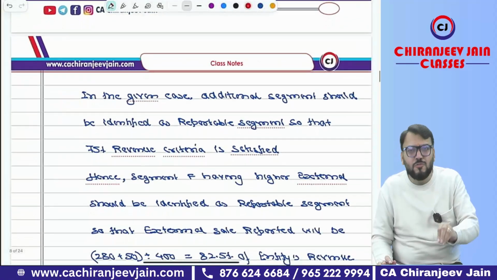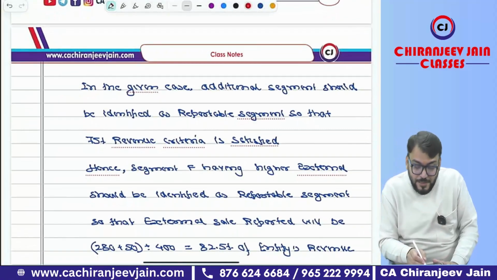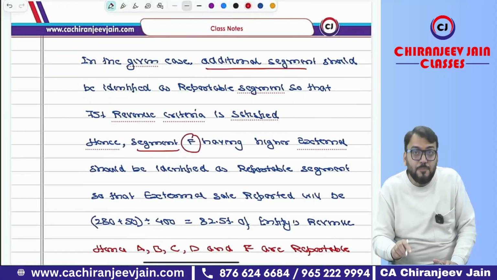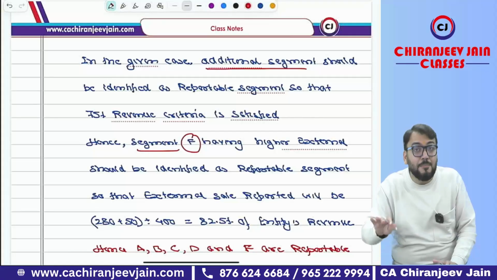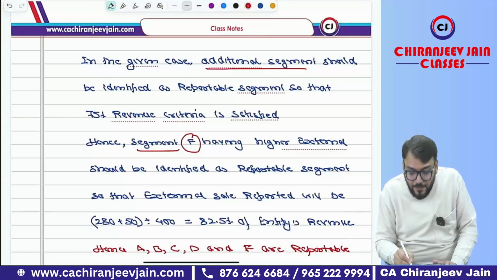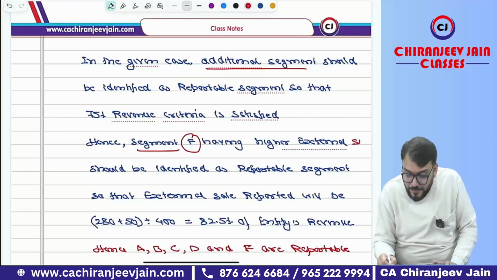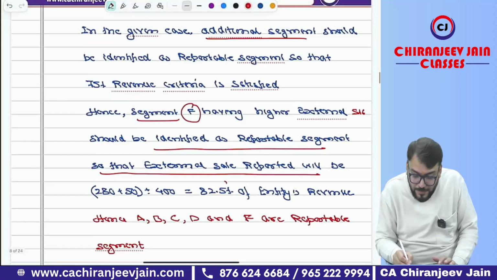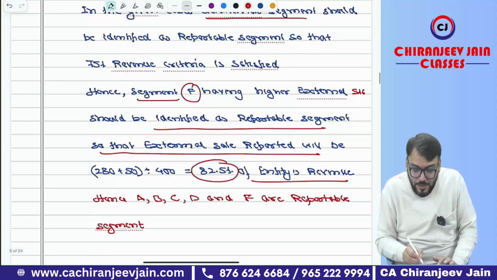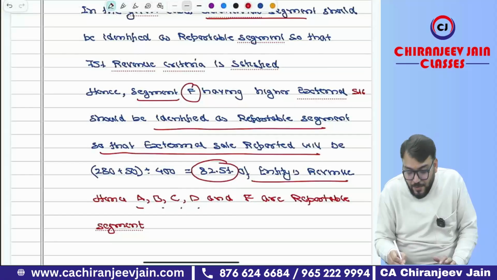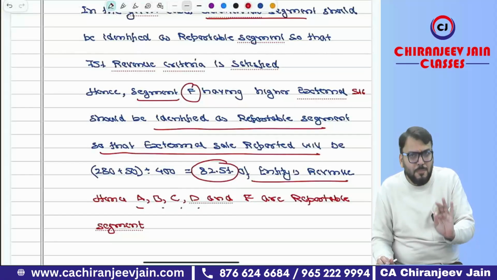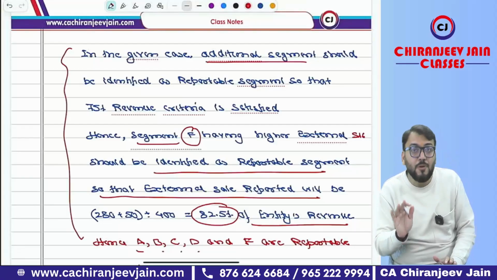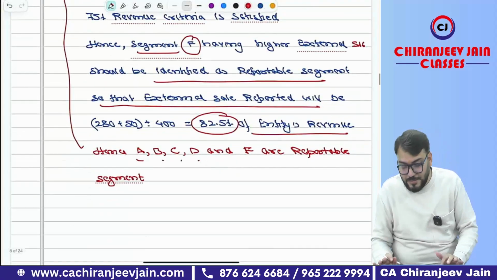And therefore, by our choice, we have identified in the given case an additional segment, that is segment F. Why have we chosen F? Because F has higher segment sale as compared to other segments. So F, having higher external sales, will be identified as a reportable segment so that external sales reported will now become 82.5% of the entity's revenue. Hence A, B, C, D and F are reportable segments. Correct? From my point of view, if you have missed this particular point, some marks will be deducted from your exam marks.